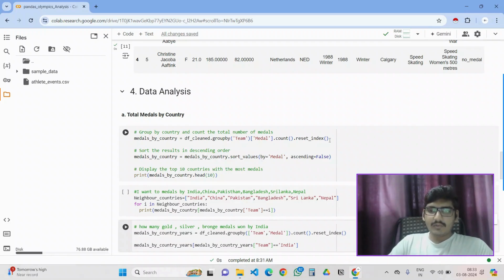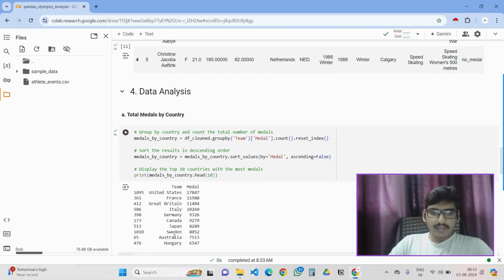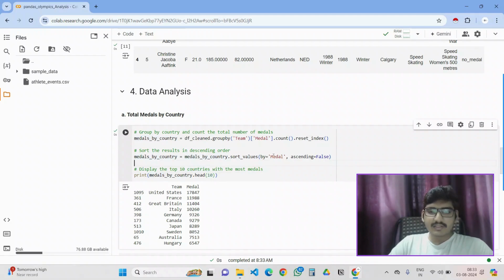Let me show you the same thing. Let me execute this first. It is showing like this. Here, the second thing is sort values, the function which is sorting the values by medals. Here the country is grouped, the team is grouped, and the medal is nothing but the count of the medals. Yes, the whole count is given here.